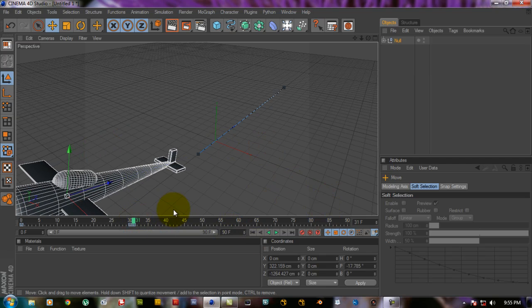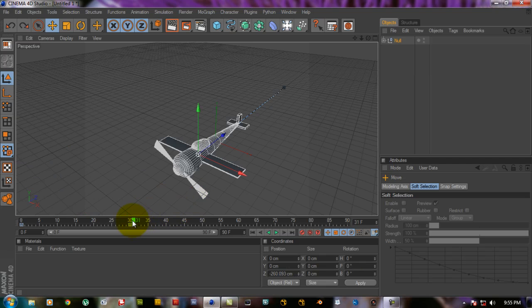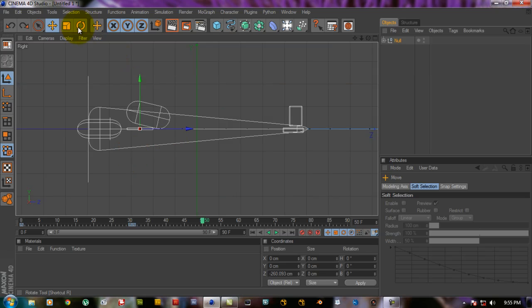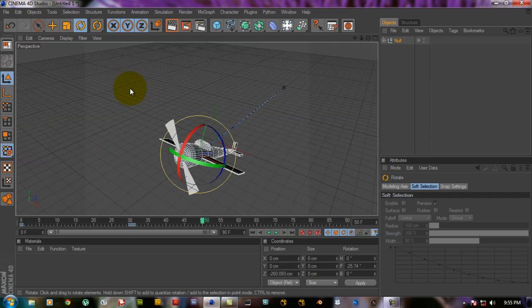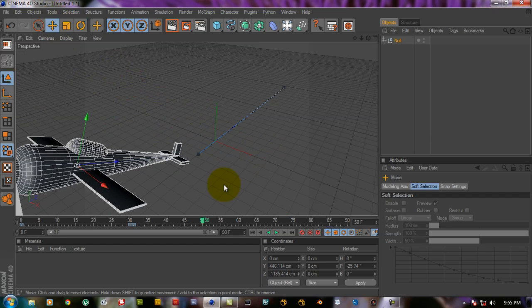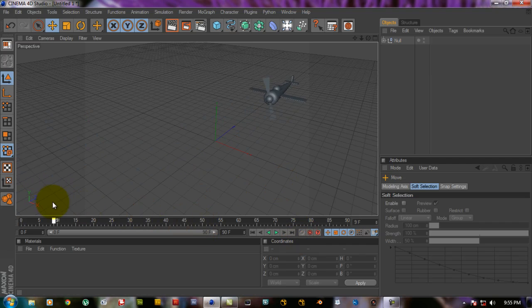Sorry, I think I have made one mistake. Control Z, go to somewhere around the end of 50 frames, then slightly increase the height, then press the keyframe so we get something like this. Yeah, so you can color it and render it.